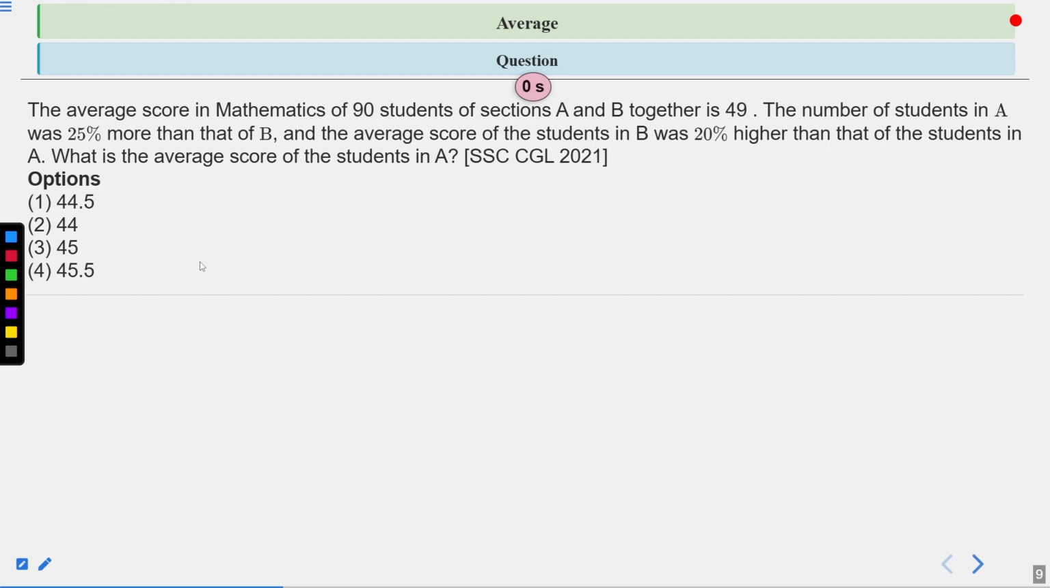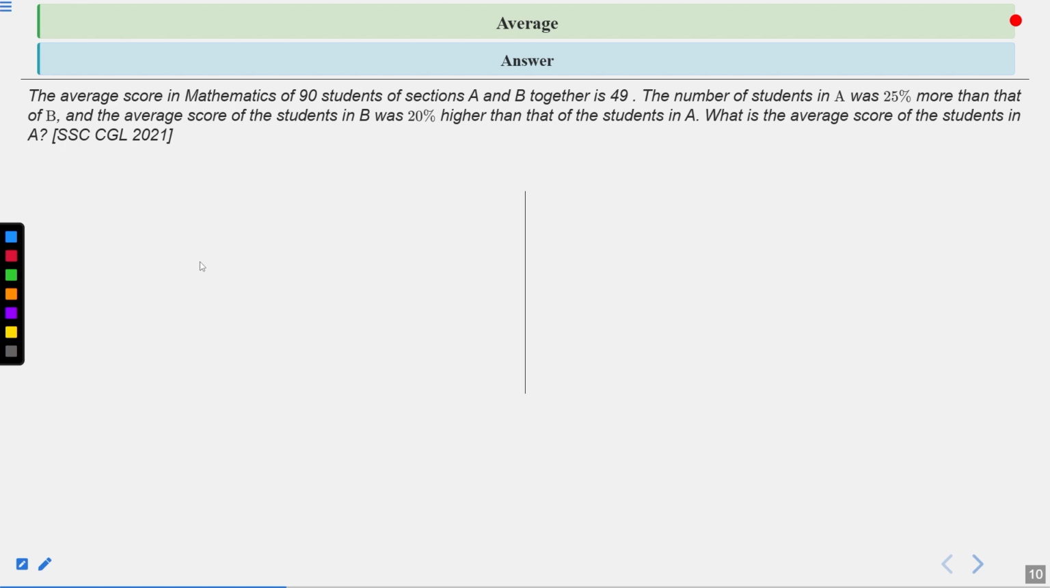Now time's up. Let's see the solution of this question. So the question says that the average score in mathematics of 90 students is given, which is 49. So we can calculate the total score of 90 students in sections A and B together by multiplying 90 into 49. And it is also given that the number of students in A was 25% more than that of B. If we make the fraction of 25%, we can say that if the number of students in class B is 4, then in class A it will become 5, because 1 will increase by 25%, that is 1 upon 4.